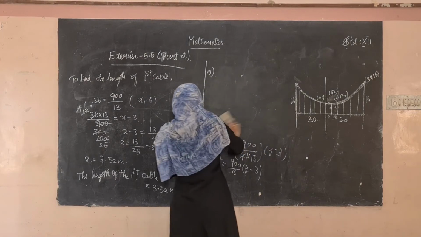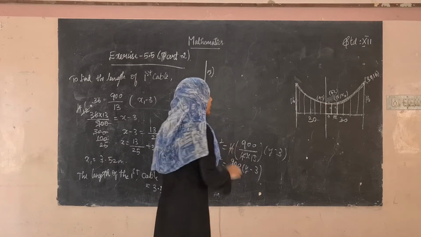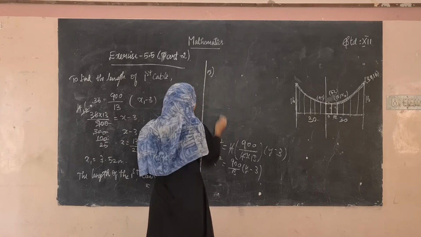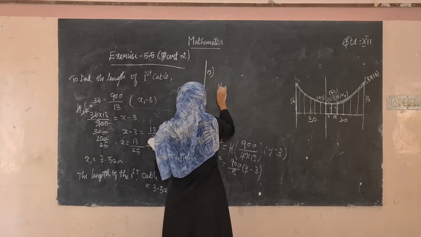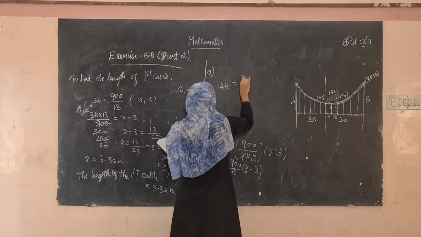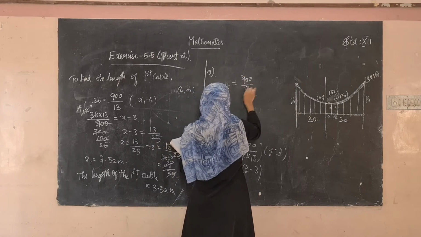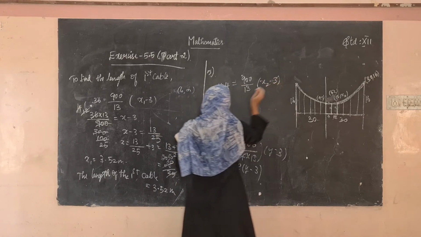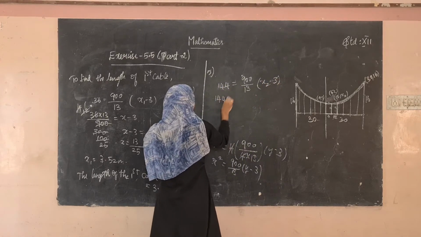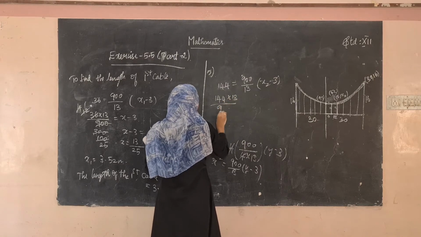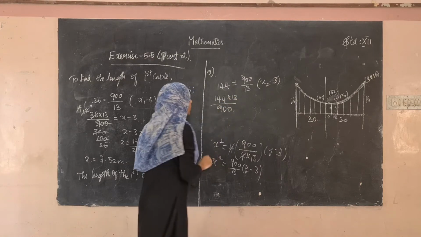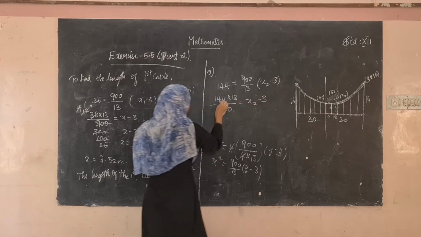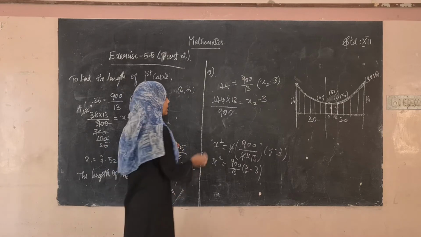So for that you have to substitute the value of 12 comma x2 in the equation. For x the value is 12, for y the value is x2. So 12 square, that is 144, is equal to 900 divided by 13 into x2 minus 3. Okay, so bring this side: 144 into 13 divided by 900 is equal to x2 minus 3. 4 3 is 12.